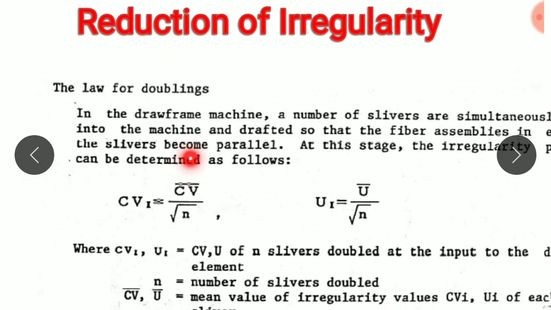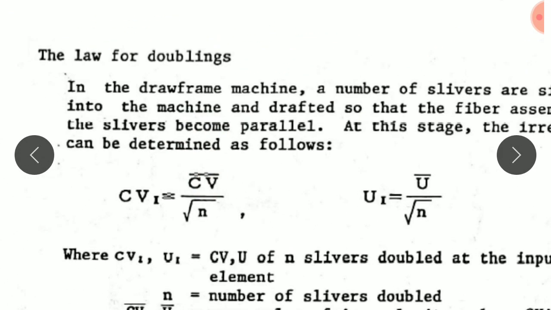Let us consider CV is the CV of input material sliver. N is the number of slivers that are being doubled. Say 6 slivers have been doubled, and let us consider 4 is the CV of the carded material. It is fed to a draw frame. So 4 divided by the square root of the number of doublings, say if it is 6, then square root of 6.